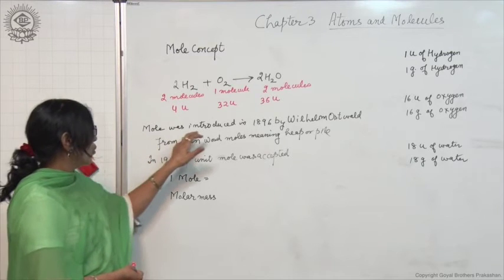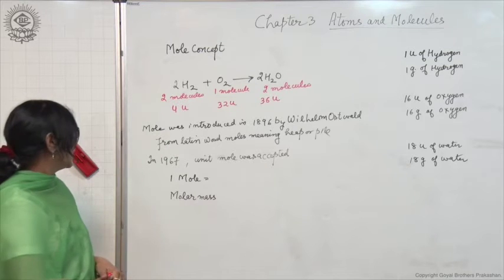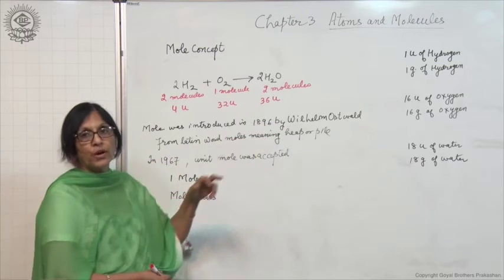So this term mole was first of all introduced in 1896 by a scientist Wilhelm Ostwald.